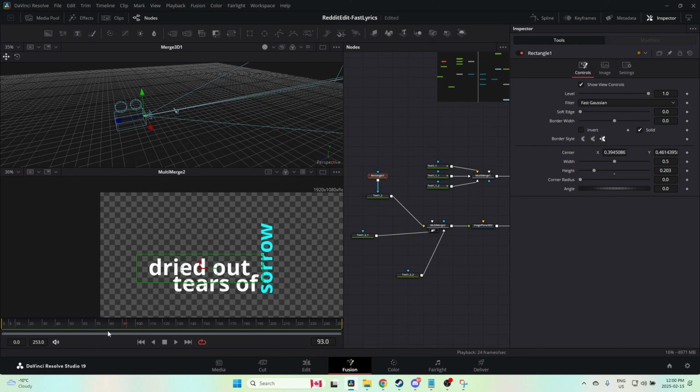And so let's go back to our audio. Right here, we're going to set our keyframe on the center for this rectangle.